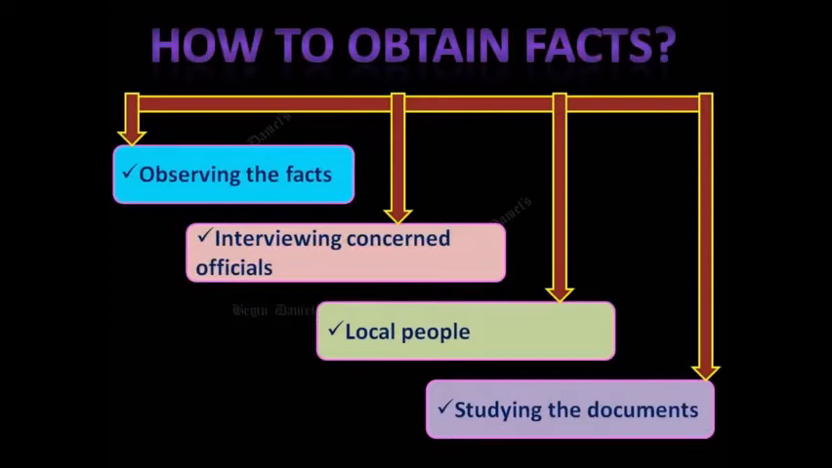Now, when we are talking about interviewing the concerned officials, it is when we want to collect information related to climate or even about the population of that region. We can ask the concerned officials because this information can be given by the officials only. If you want to collect information related to the crops grown, the food, the type of clothes, the type of houses, this type of information can be collected from the local people.